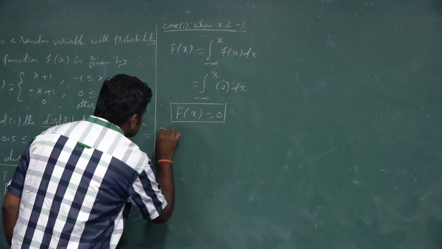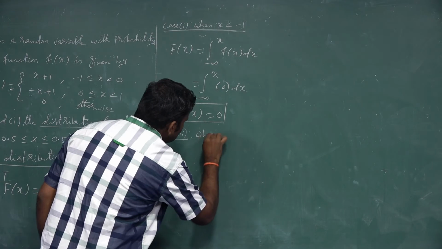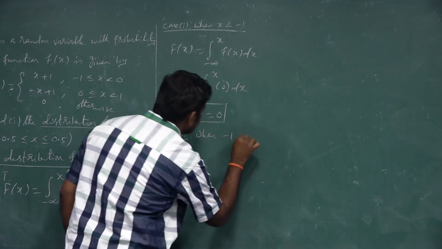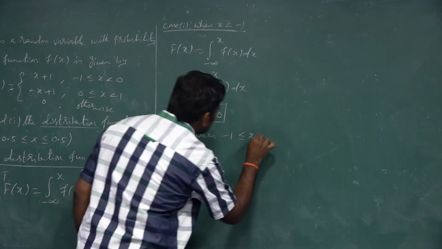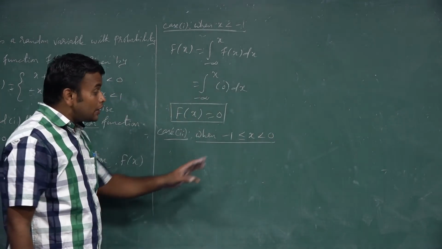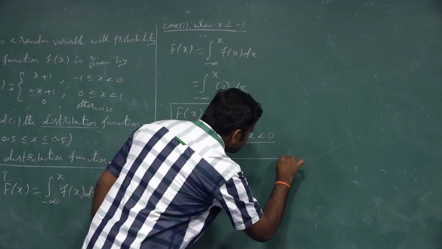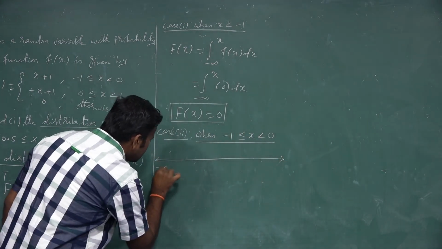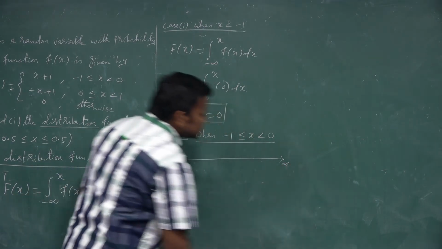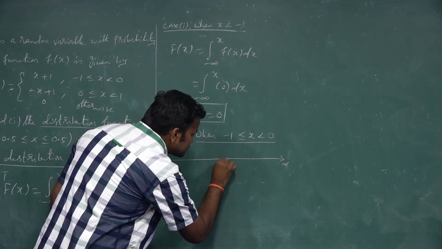The second case: when minus 1 is less than or equal to x less than 0, that means the value of x lies in this interval. For understanding purpose, I write the real line interval. You start from minus infinity to plus infinity, and one value is minus 1.